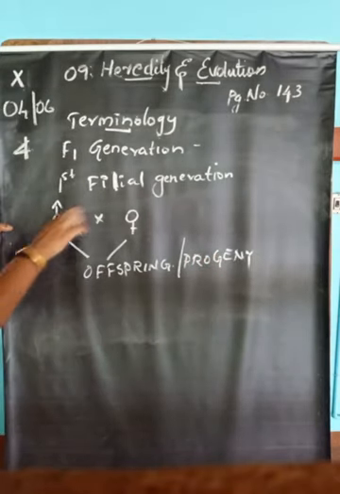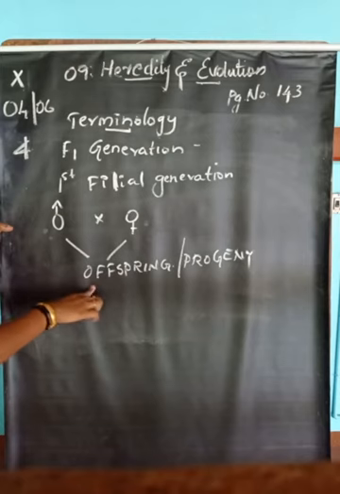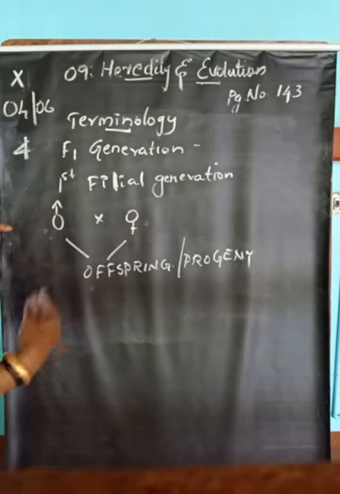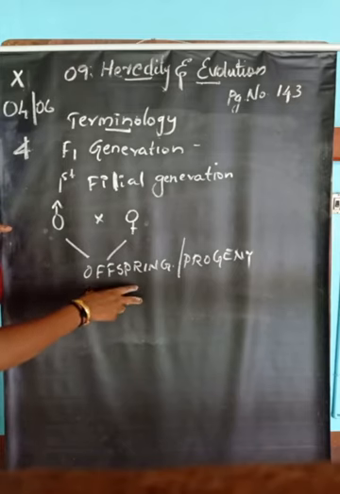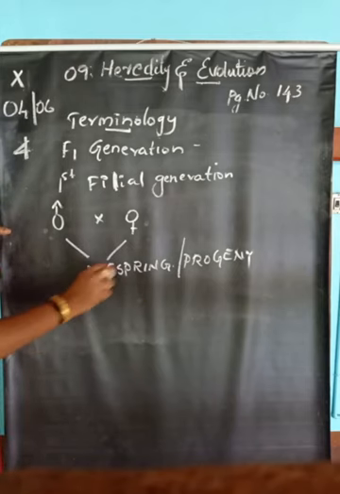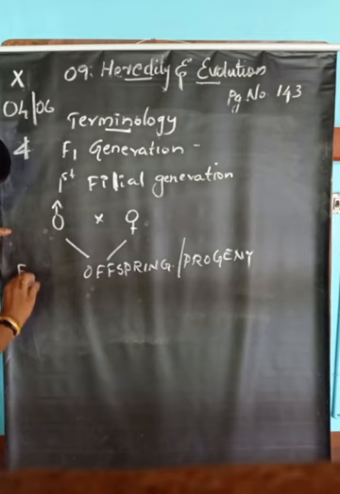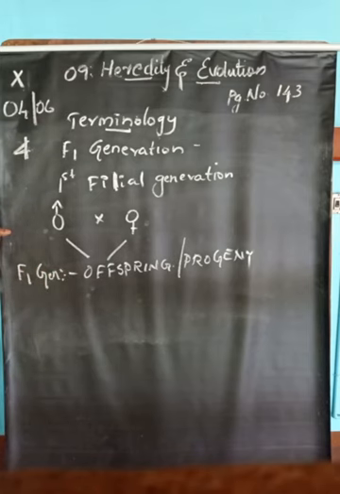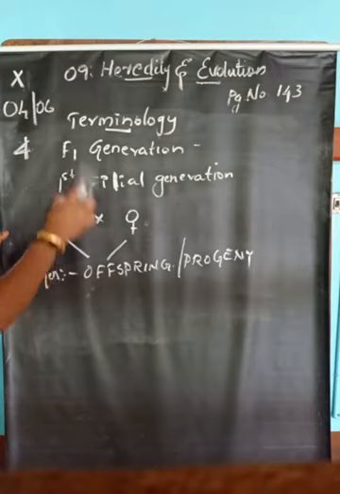When two parents are crossing, we obtain a progeny. That progeny is called F1 generation, or first filial generation. Then, what is F2 generation?